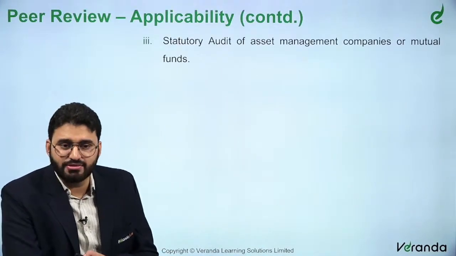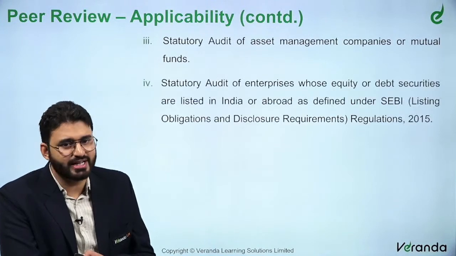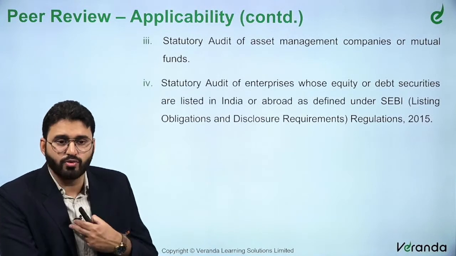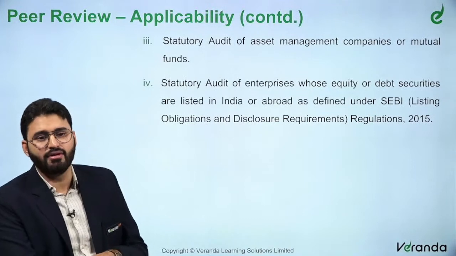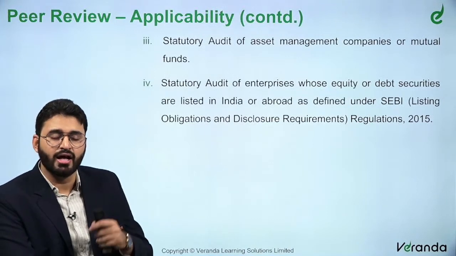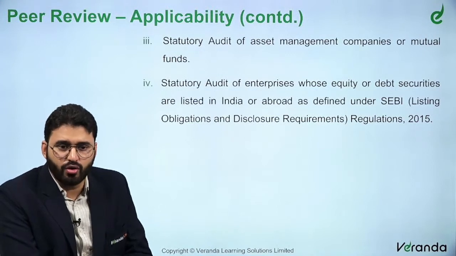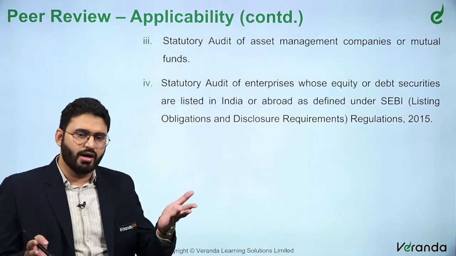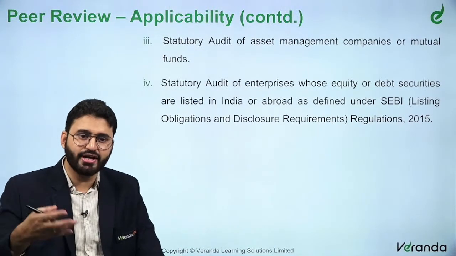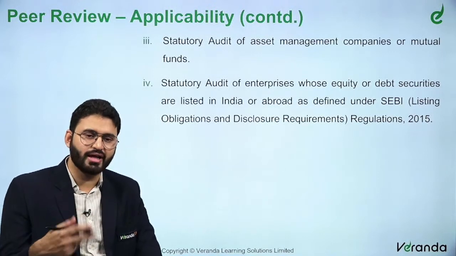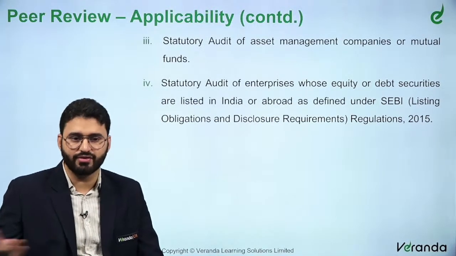Statutory audit of asset management companies, AMCs, or mutual funds. Statutory audits are level 1 entities. So if I am doing the audit of these entities, then I will fall under the level 1 entities. And the difference between level 1 and level 2, if you have read the particular chapter, you will know that the timing will differ. These will be more frequently selected, right? So in those terms there is a lot of differentiation.